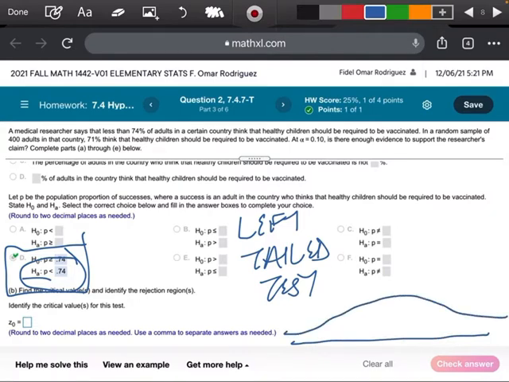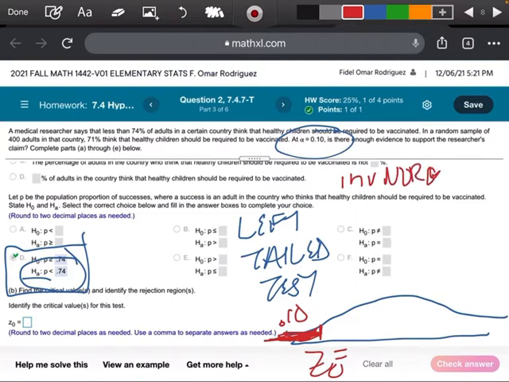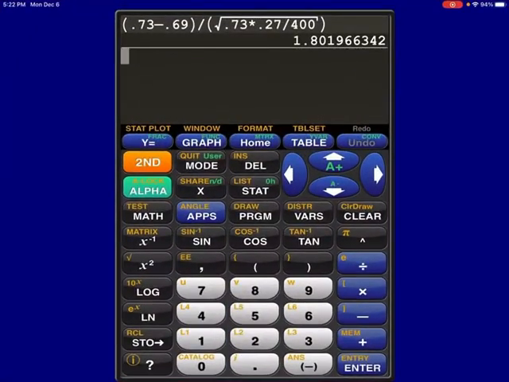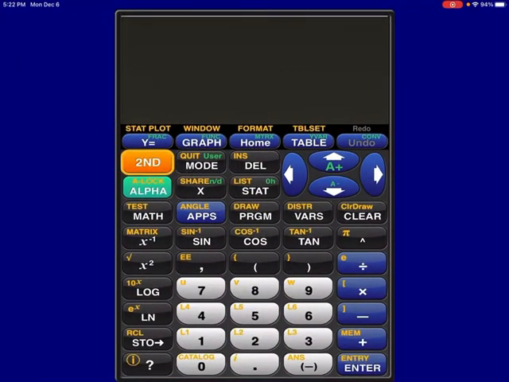So I'm going to draw a rough picture here for you. It looks something like this, right? And notice our alpha in this case was 0.10. Since this is a left-tailed test, the area under my curve to the left is 0.10. So what we're trying to do is find this critical value z0 right here. We can go inverse norm, and whether I'm using my calculator or my table, they always both tell me the area to the left. In this case, my area to the left is 0.10.